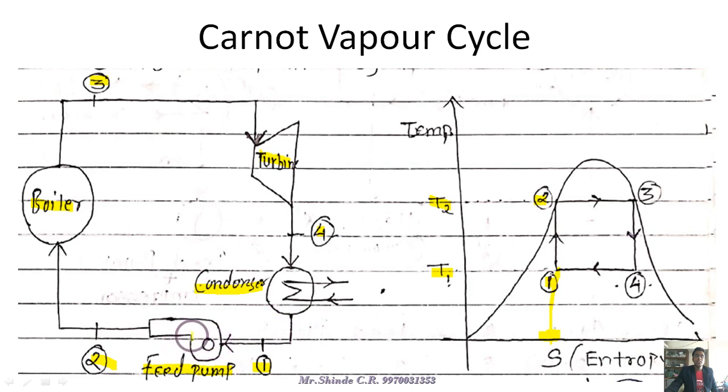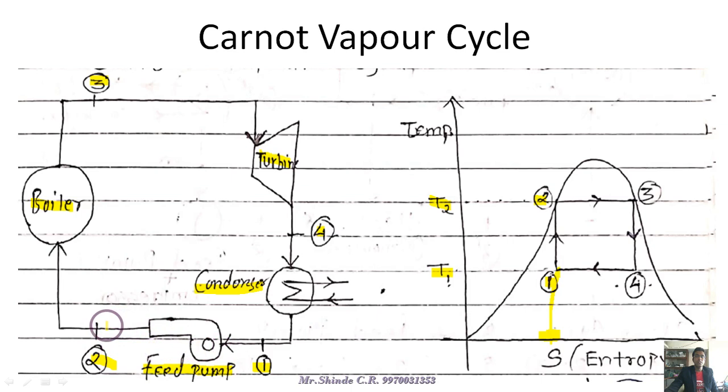So we are increasing the pressure, and pressure is directly proportional to temperature, so obviously the temperature is also increased. The pressure increased by the feed pump ultimately increases the temperature in the system. That's why it is shown that from 1 to 2, the feed pump increases the pressure, and the temperature increases from T1 to T2 with constant entropy. During this process we are not adding any heat.